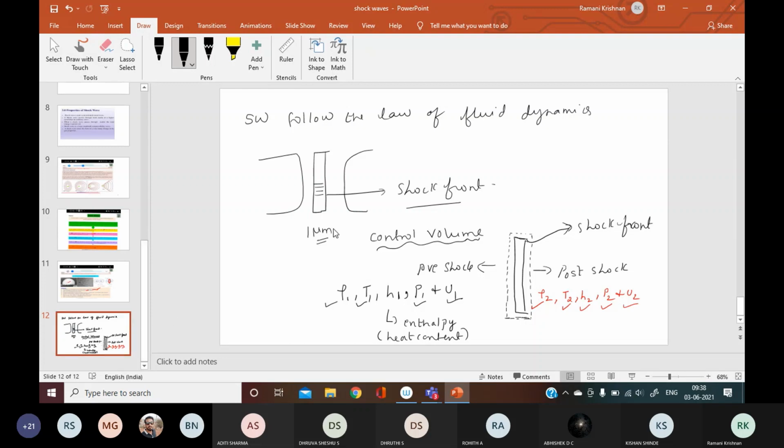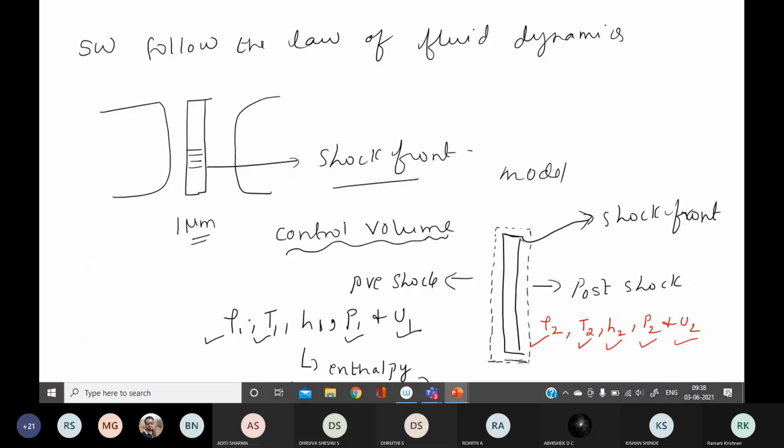Right now, so what is control volume? We saw, students, control volume is just imaginary. It is just a model, an imaginary model to study shock waves before and after they are produced. I said rho 1, T1, H1, P1, U1 are the density, temperature, enthalpy, pressure and velocity before it is produced, and rho 2, H2, T2 are all for after it is produced. So based on this, we can analyze the shock waves.